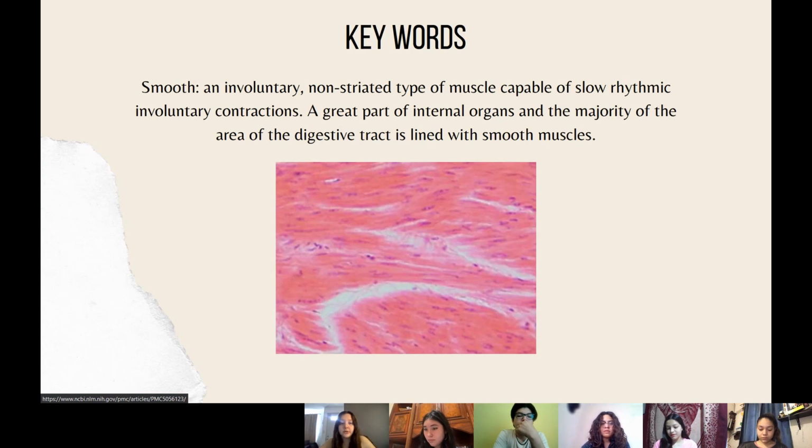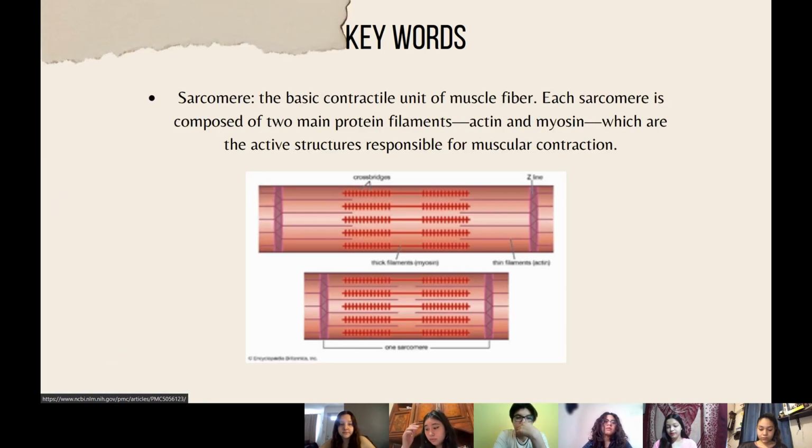Smooth: an involuntary non-striated type of muscle capable of low rhythmic involuntary contractions. A great part of internal organs and the majority of the area of the digestive tract is lined with smooth muscles. Sarcomere: the basic contractile unit of muscle fiber. Each sarcomere is composed of two main protein filaments, actin and myosin, which are the active structures responsible for muscular contraction.